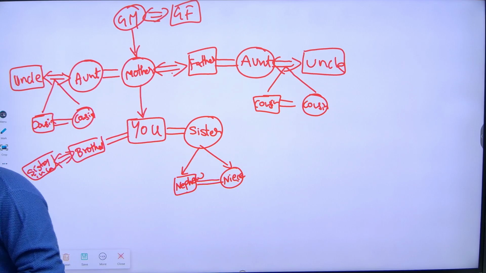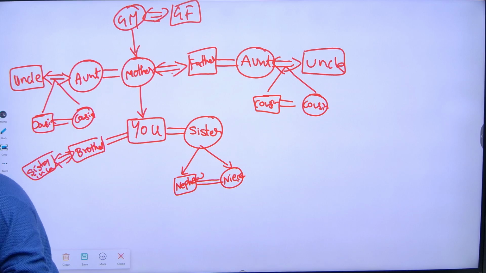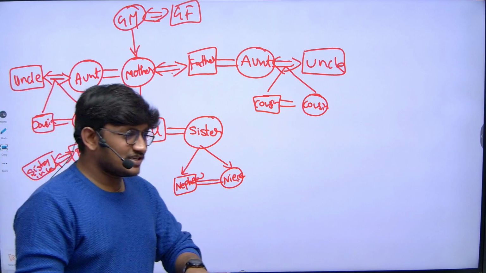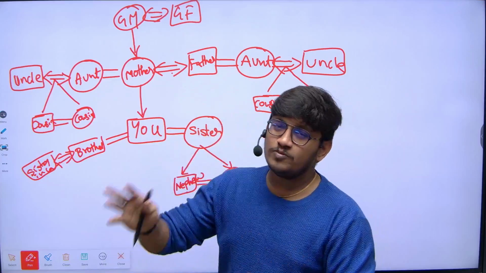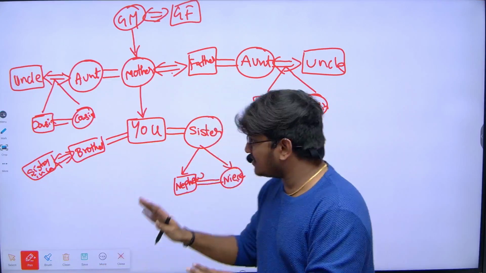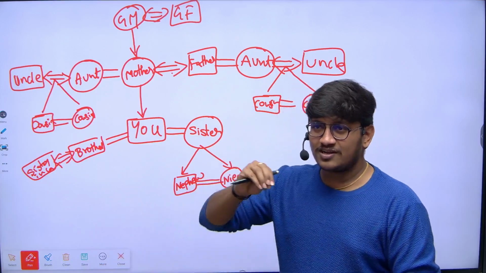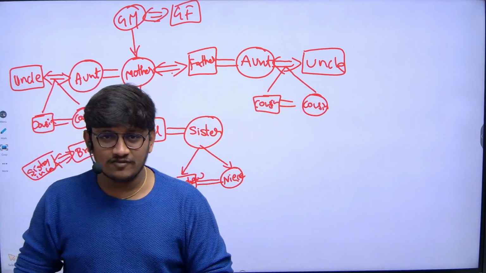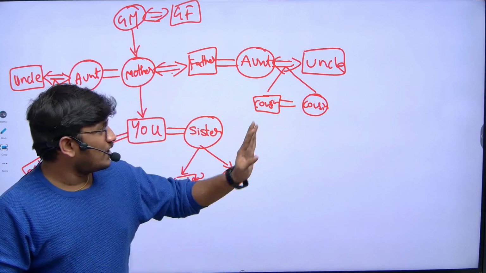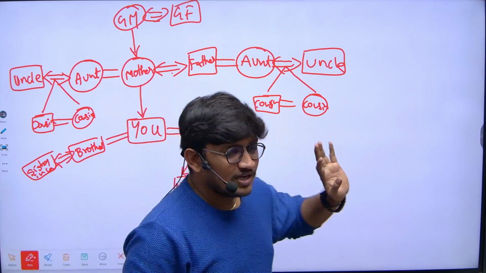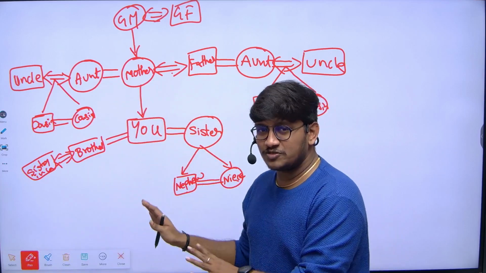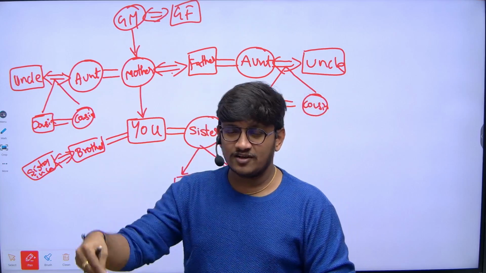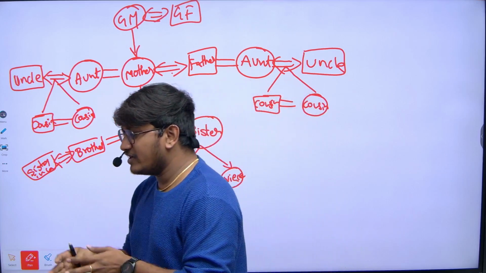Yes, no need to get more confused. Very simple, guys. Okay, so here, actually the blood relations, when you try to understand, don't get too much in depth of the relations. So these are the basic relations, at least you should have an idea. Don't convert, and don't think too much about connecting more persons, so you will get confused at the starting stage. My sincere suggestion is, whatever relations I have written on the board, make sure you are clear about these particular relations. Don't go in depth and don't connect more persons, so that at the starting stage you may get little confusion. After you start solving some questions, you will get more clarity about it.